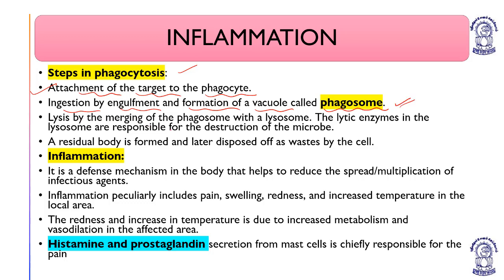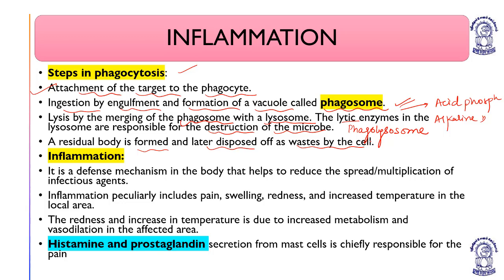Lysis by merging of the phagosome with the lysosome. Now, this phagosome gets merged with the lysosome to form the phagolysosome. The lytic enzymes like acid phosphatases and alkaline phosphatases are responsible for the destruction of the microbe. The residual body is formed and later is disposed of as waste by the cell. So these are some common steps in phagocytosis.